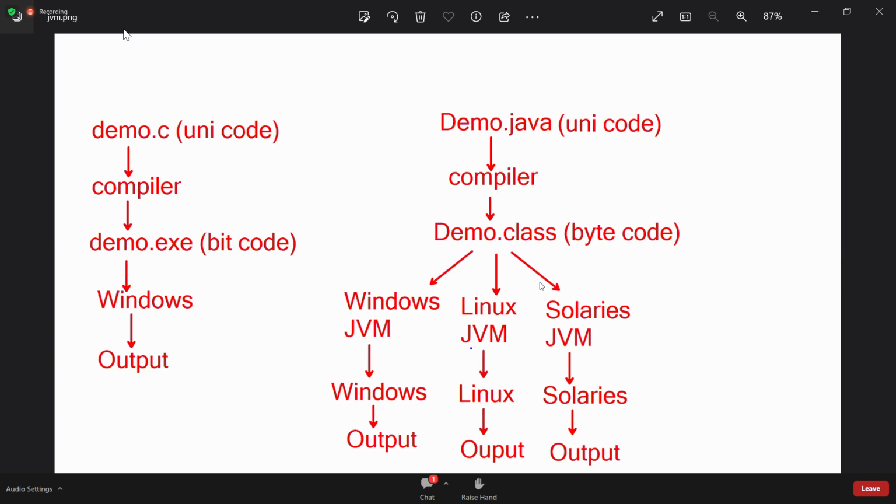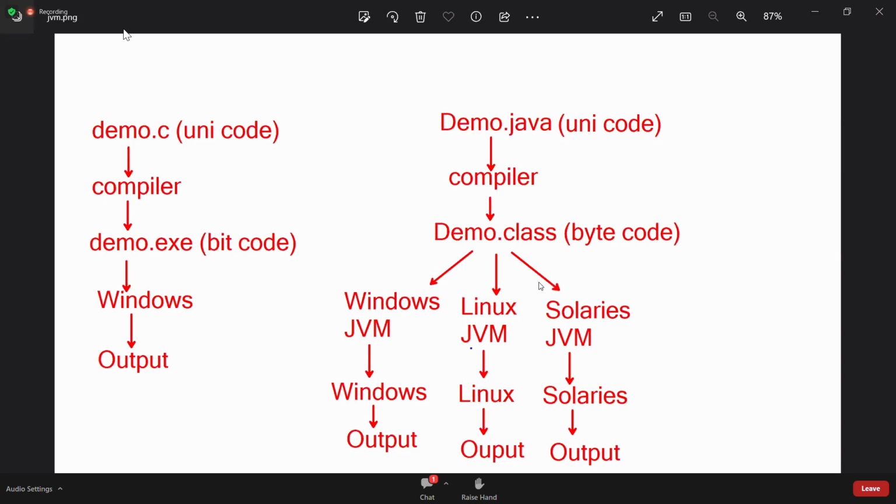Now give me the answer. Is the JVM platform dependent or independent? Dependent. Is the translator dependent or independent? Now, the Hyderabad translator is for Hyderabad only, Andhra Pradesh and Telangana only. The Karnataka translator is for Karnataka only. But the Prime Minister is common to all states in India. The Java program is equivalent to the Prime Minister. The JVMs are translators. Operating systems are the audience. Now, the Java program is like a Prime Minister. The Java program is independent.